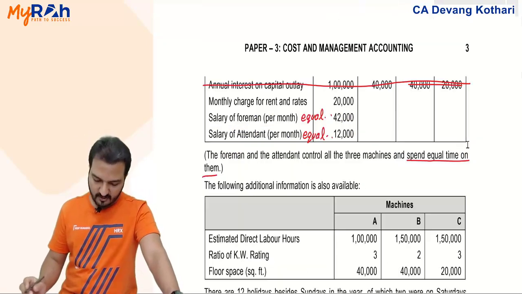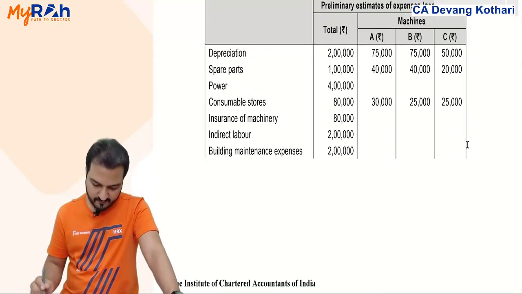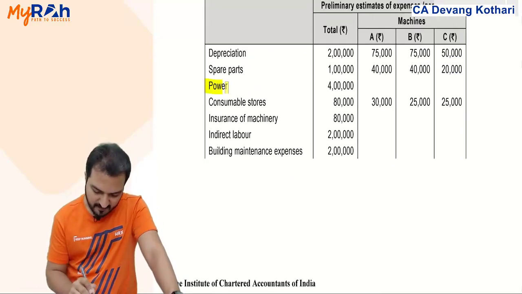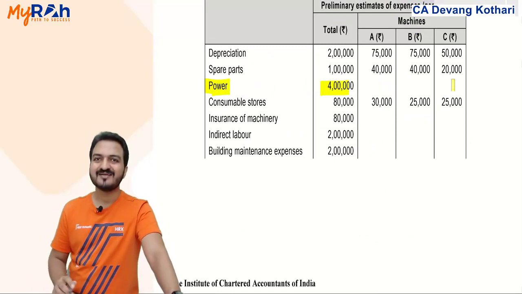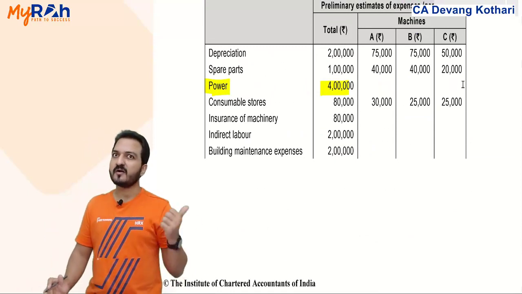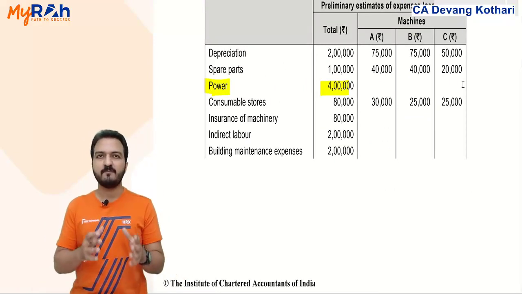Now it's very clear. Look, you had power cost for which the bifurcation was pending, but now you know it will be distributed based on what?